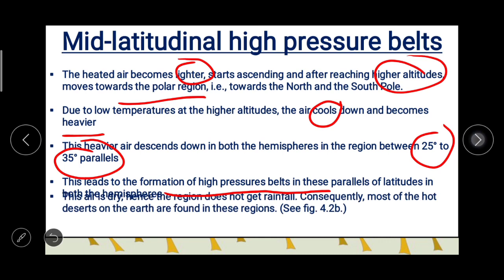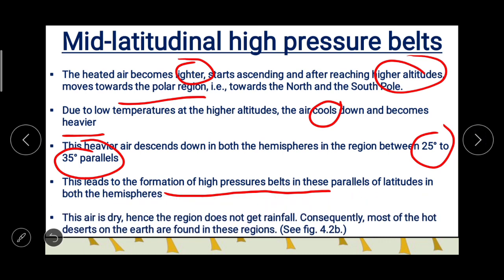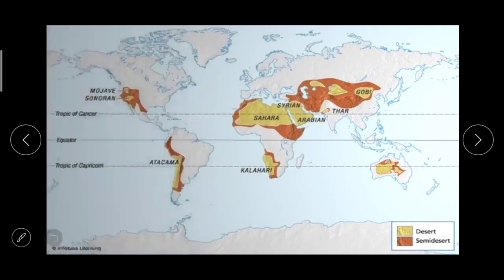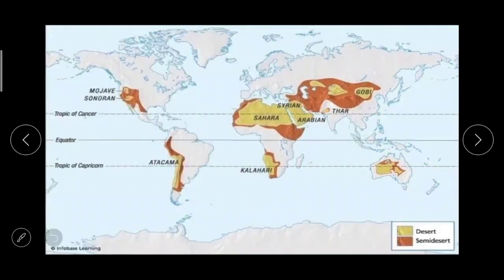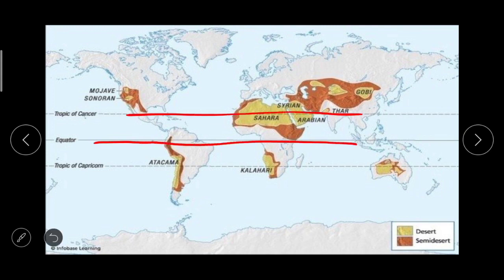This air is dry, hence the region does not get rainfall, because of the dry air. Now here you can easily understand this: equator, Tropic of Cancer and Tropic of Capricorn.